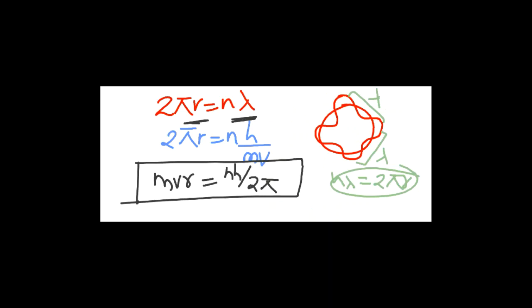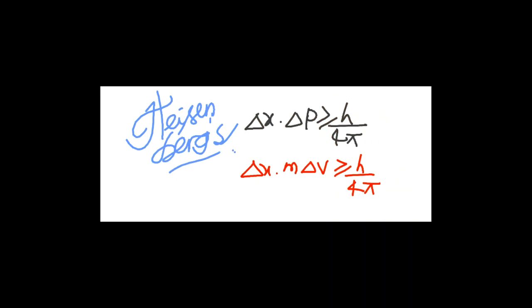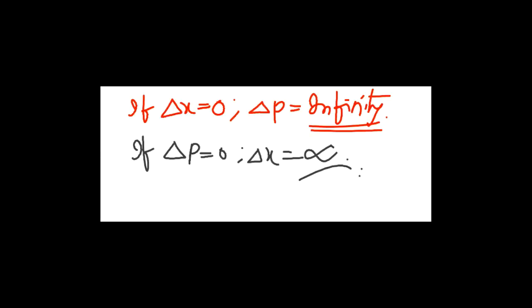2 pi r is equal to n lambda. The circumference of the orbit is equal to the number of wavelengths. Stationary orbit. Heisenberg's uncertainty principle says it is impossible to determine the exact position and momentum. Delta x into delta p is greater than or equal to h by 4 pi. If delta x is equal to 0, delta p is infinity. If delta p is equal to 0, delta x is infinity.